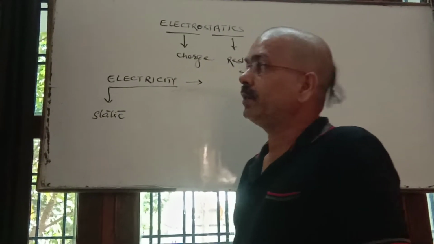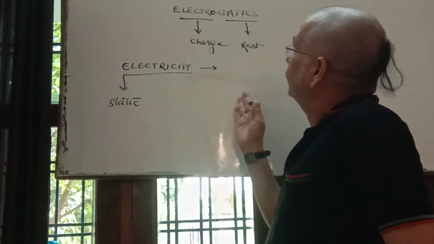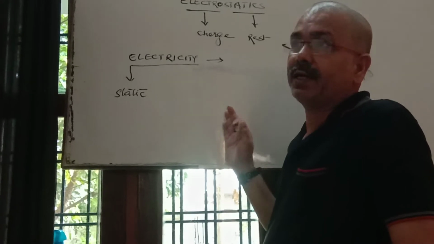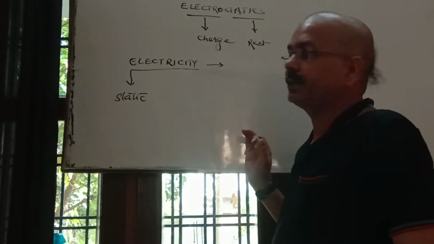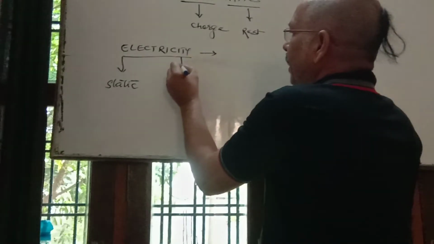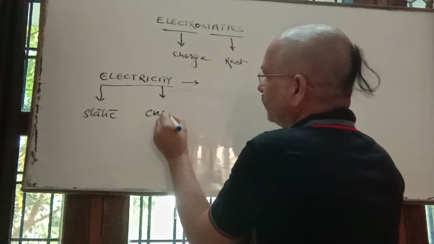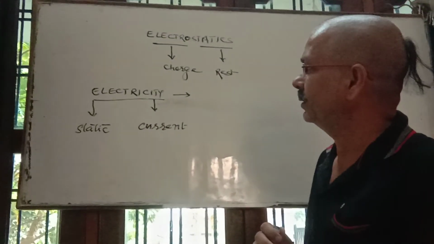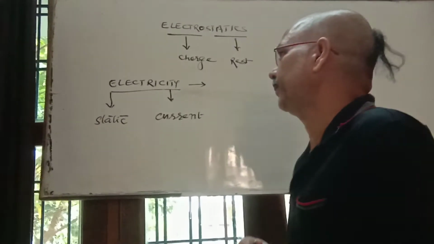It means the branch of electrostatics in which charge is at rest, or you can say electricity which is produced due to those charges which are at rest. Other is current electricity, which means electricity which is produced due to those charges which are in motion.